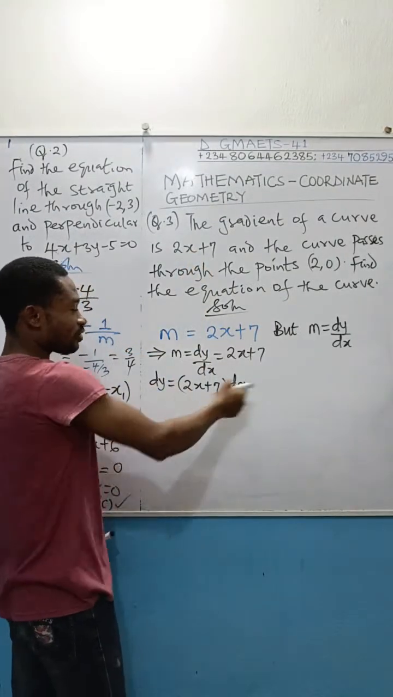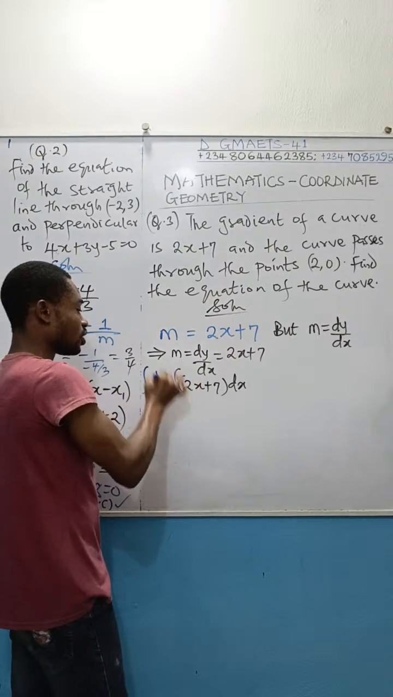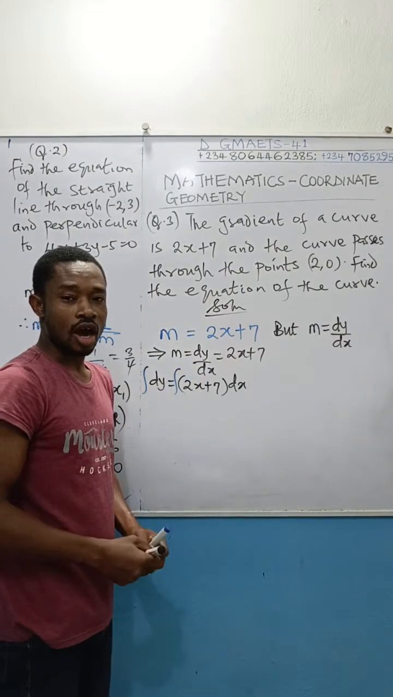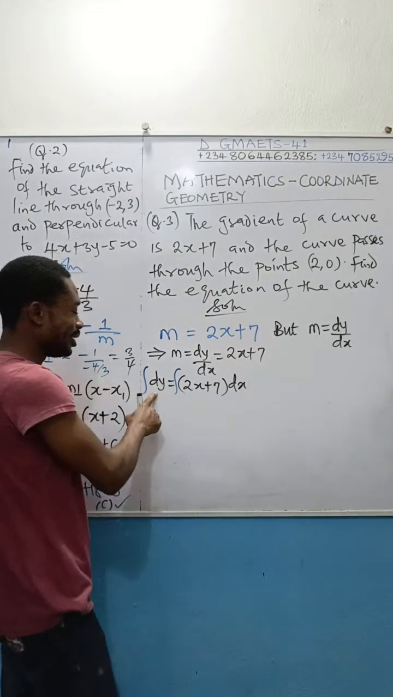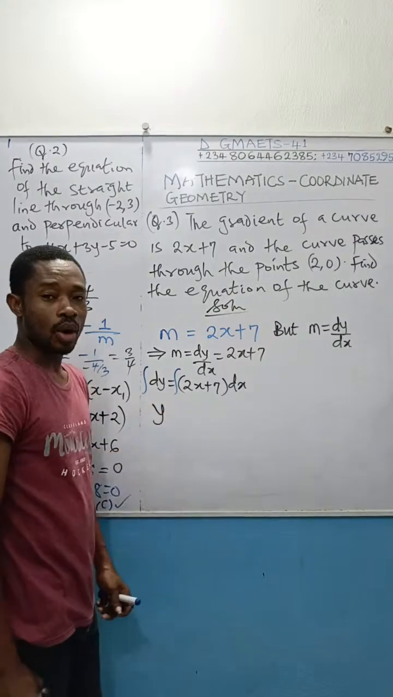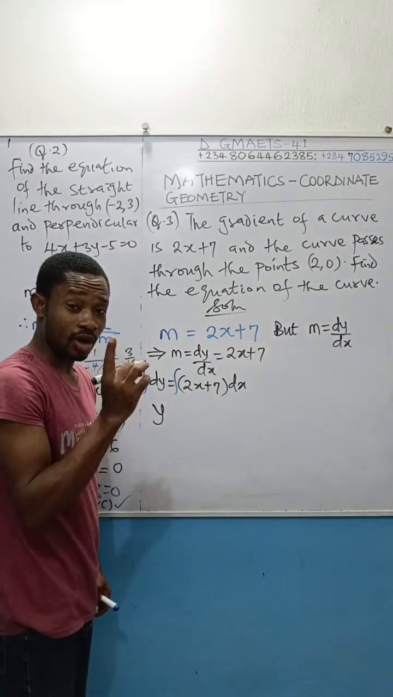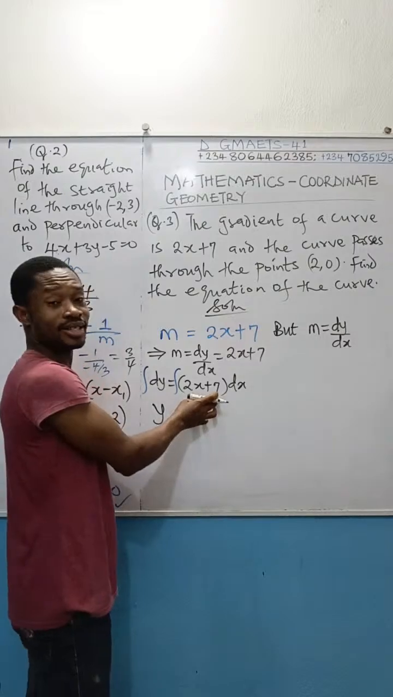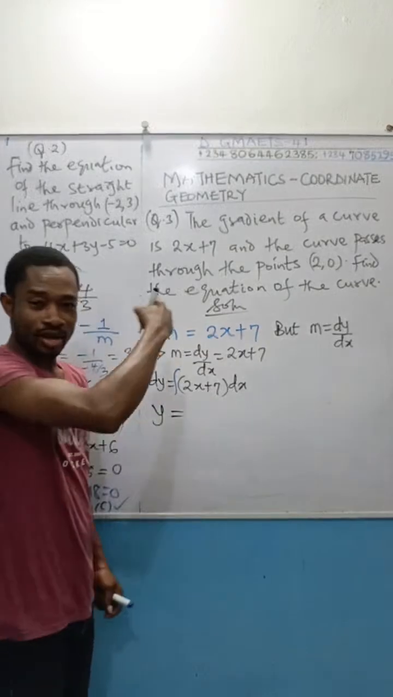So here, after cross multiplying, I'll put the integration sign here. Good enough, I have taught you integration. Integral dy will welcome back our y. I'm trying to get a curve now. Once I integrate this gradient, it will give me that curve that I'm looking for.